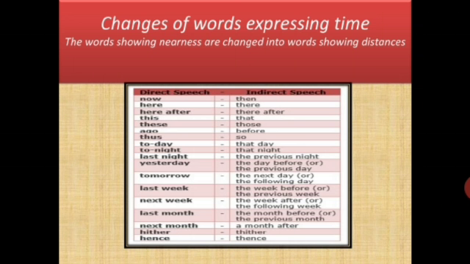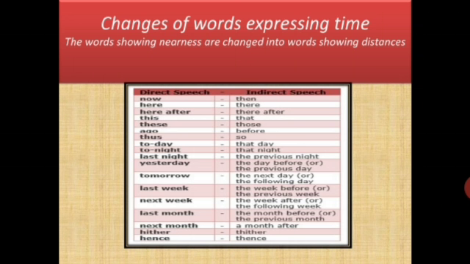We becomes they. Us becomes them. You becomes he, she, they. You becomes him, her, them. Our, their, ours, theirs, and so on. So this is how we change all the pronouns from direct to indirect speech.